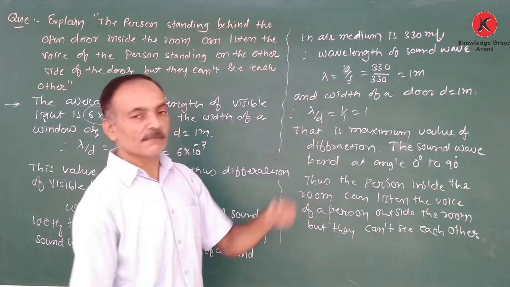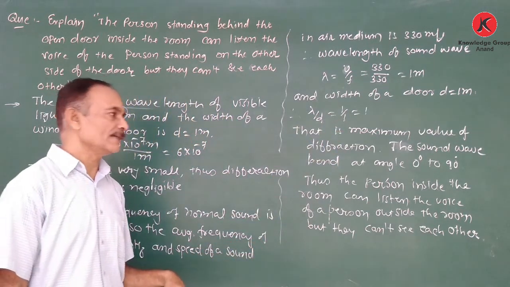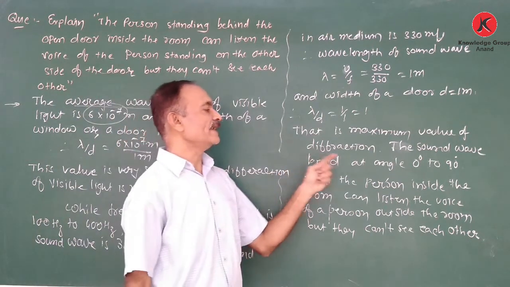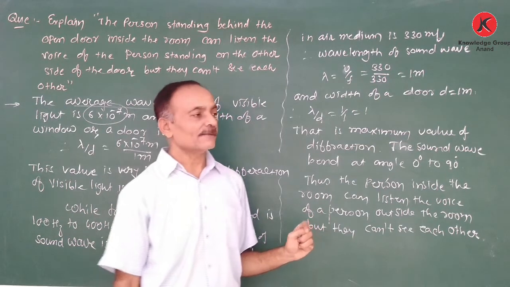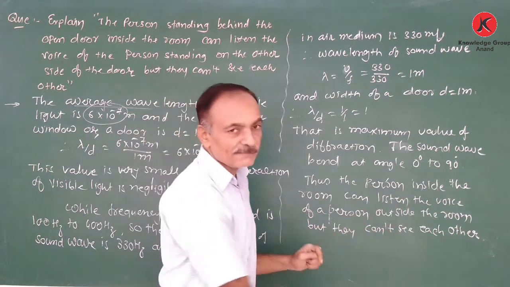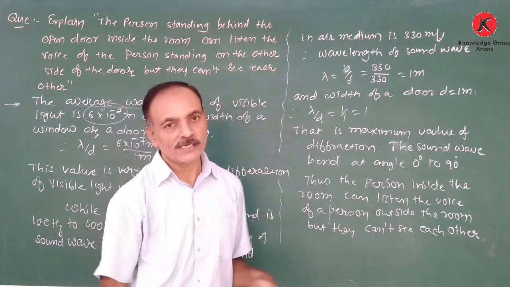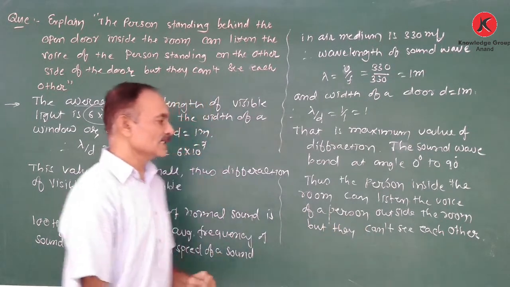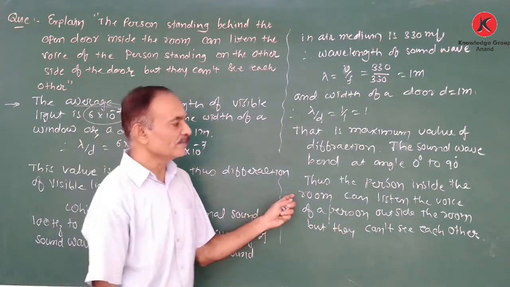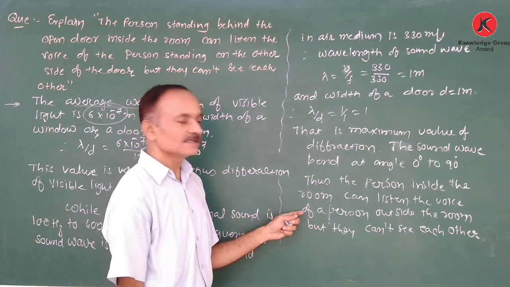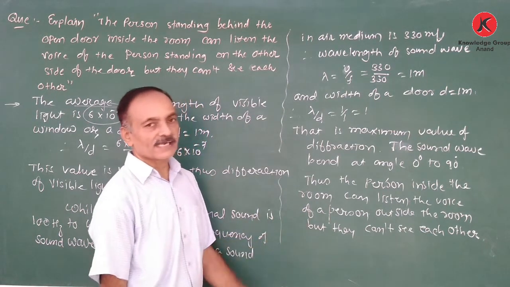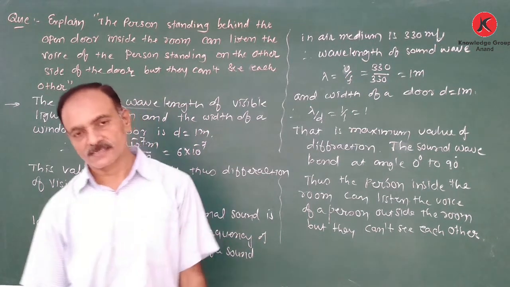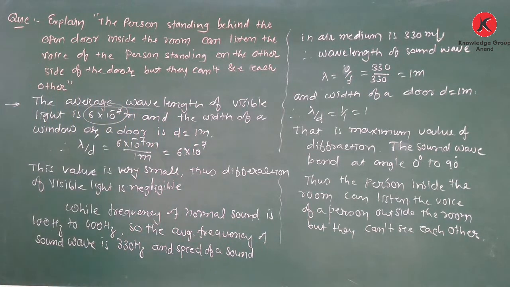So this is the maximum value for diffraction, and therefore the sound wave bends at any angle from 0 to 90 degrees. Our sound wave can easily bend at the edge of a door at any angle. Thus, the person inside the room can hear the voice of a person outside the room, but they can't see each other. Clear this? Okay.